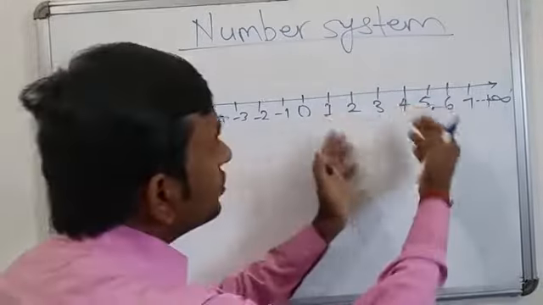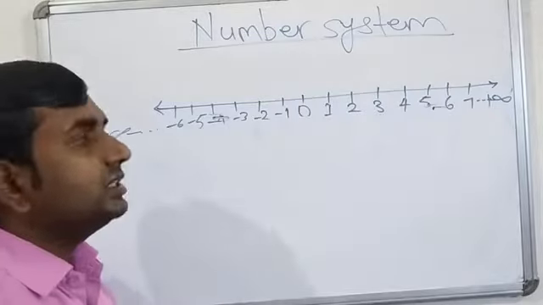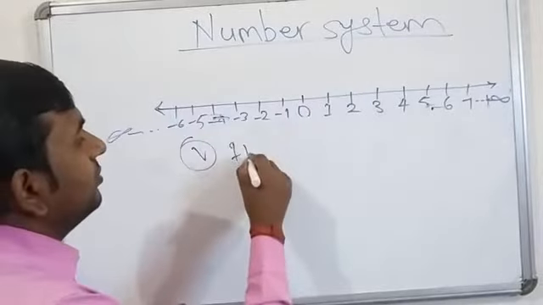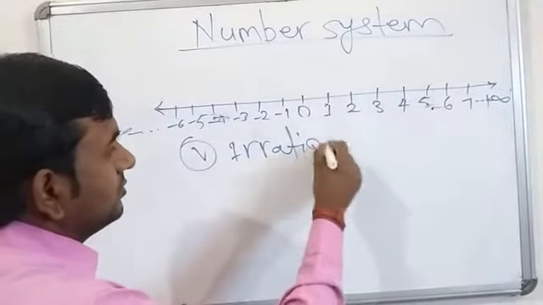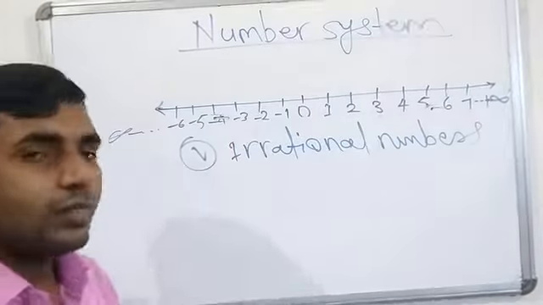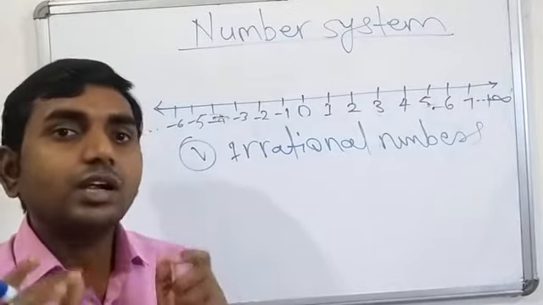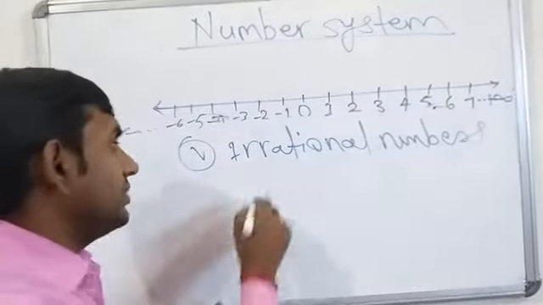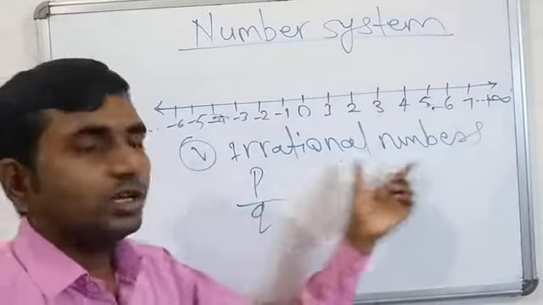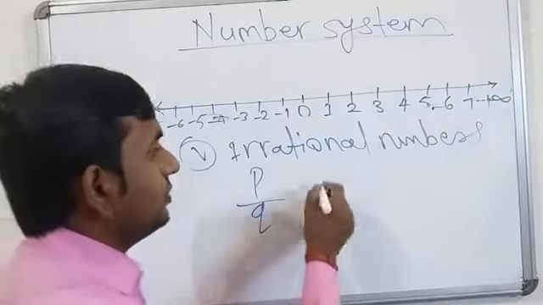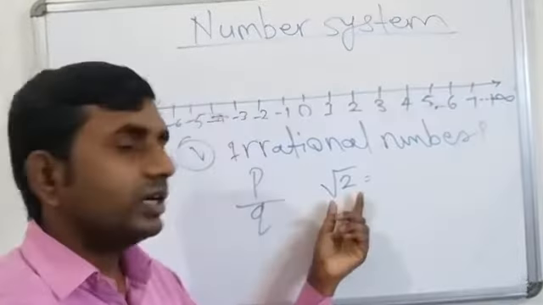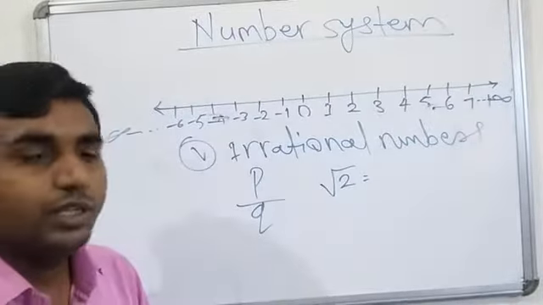Okay, now we have collected numbers in the form of rational numbers. Some numbers are also left on the number line which we cannot write in the form of p by q, that is, irrational numbers. What are irrational numbers? A number which cannot be written in the form of p by q. These numbers are called irrational numbers. For example, under root 2. We cannot write it down in the form of p by q. Why?